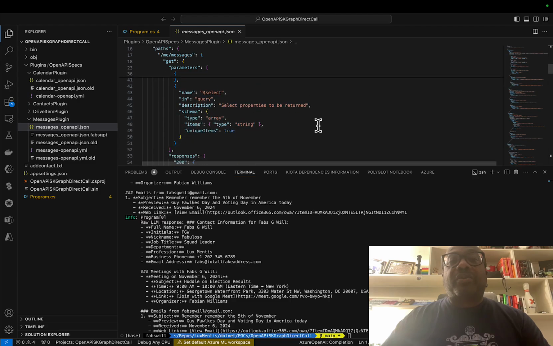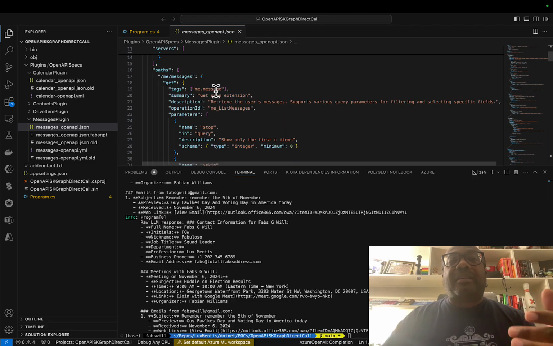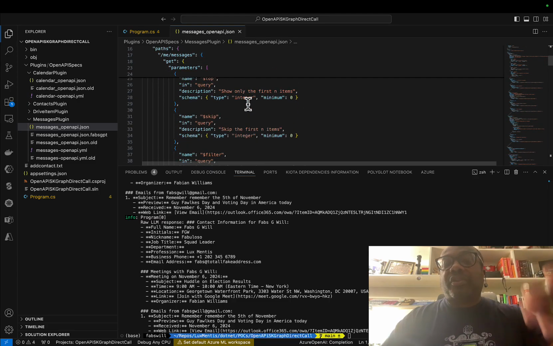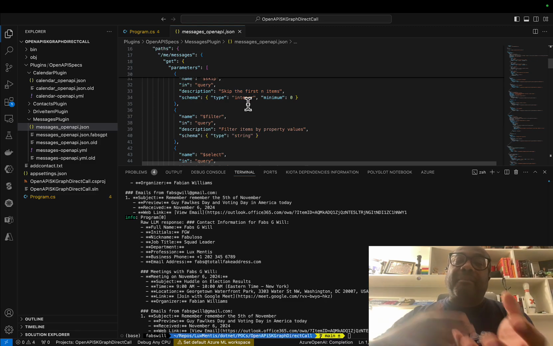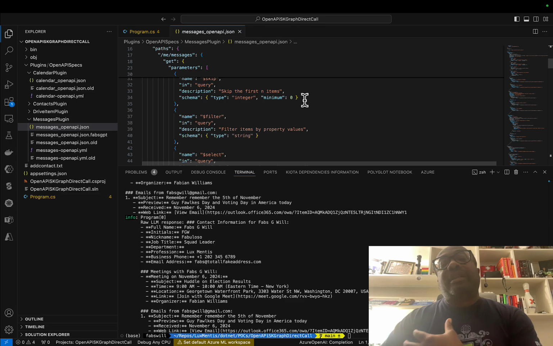It knows to go to /me/messages, and it knows the shape of the API, and it can basically create that and then make the request call using the OAuth token that it gets from the device code auth to do all of this for you.